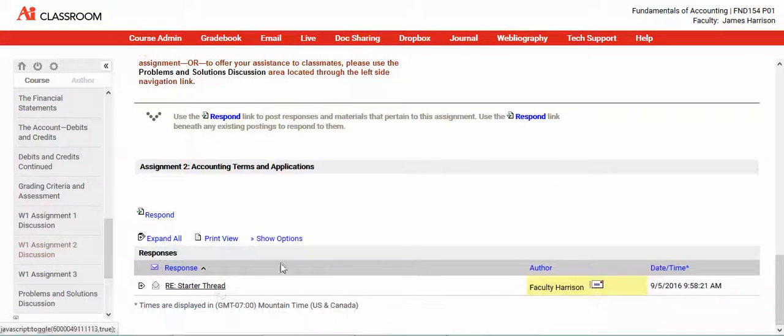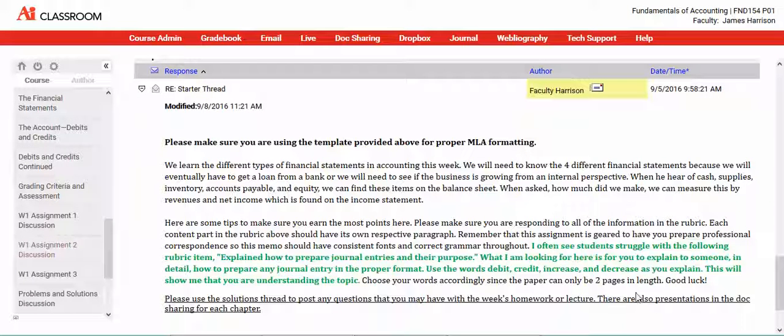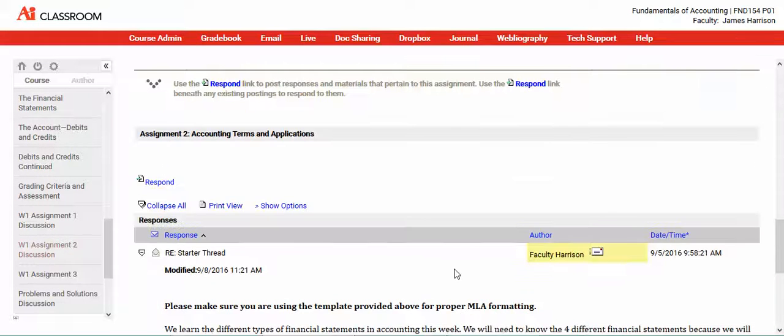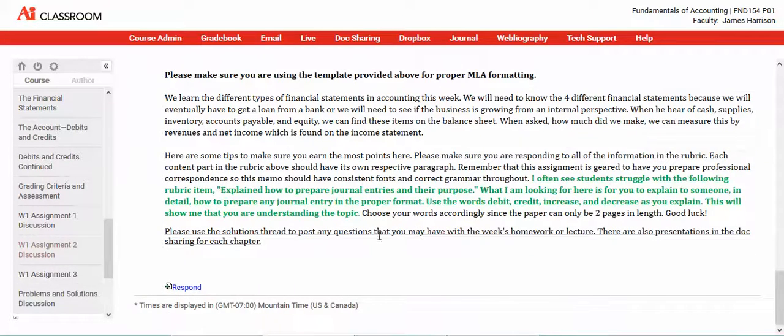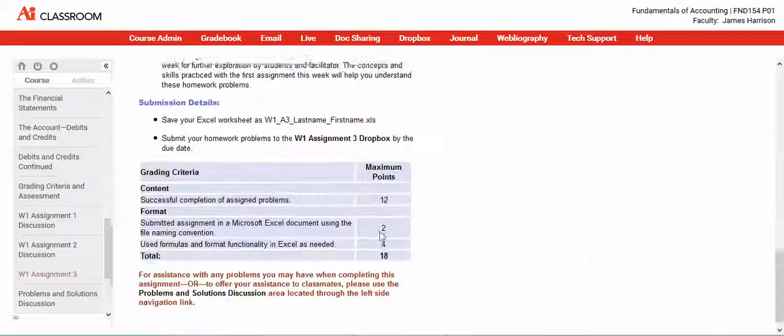I also have a starter thread. And please read this. This tells you what students usually get confused on. So I give you a lot of information. It's there for you to read. Again, please use your words accordingly. There's actually a length requirement on here. So that's the first assignment. The second assignment, it's tougher. Let's go to the rubric.